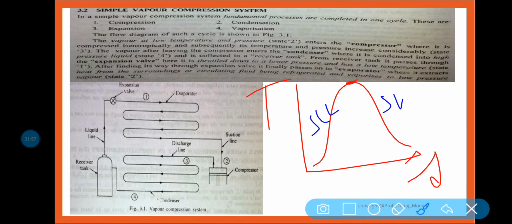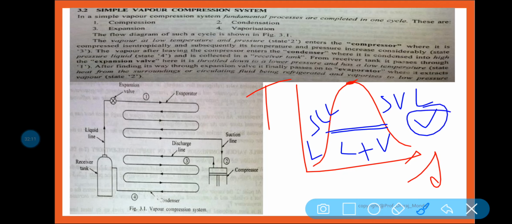This line is the saturated vapor line. This is the L plus V region, liquid plus vapor, and this one is liquid, and this one is vapor. So this is your TS diagram, and I hope it is clear.